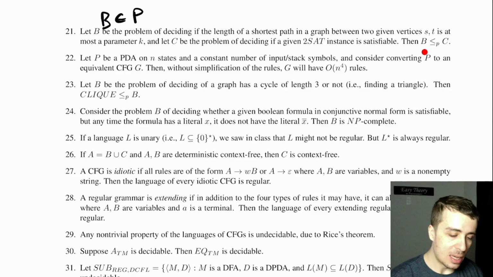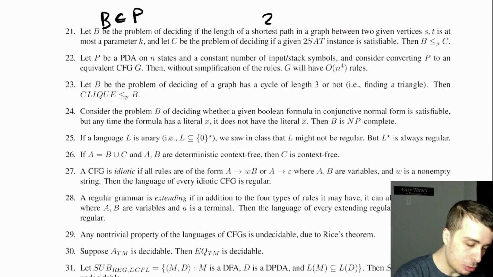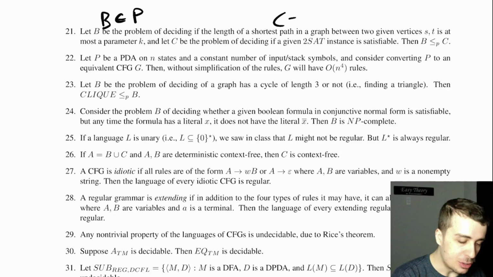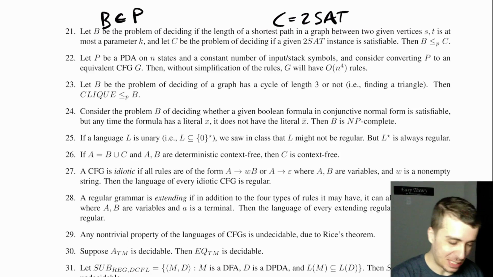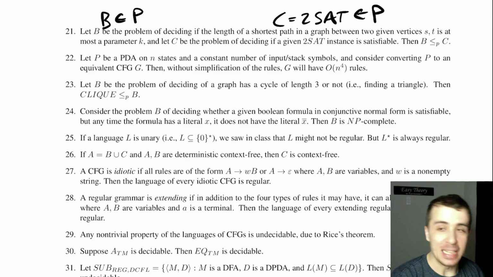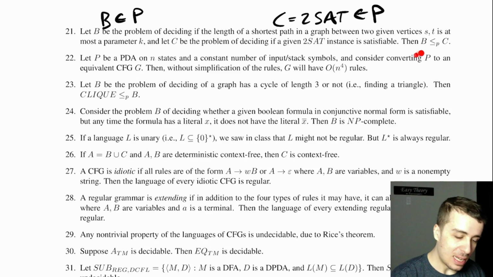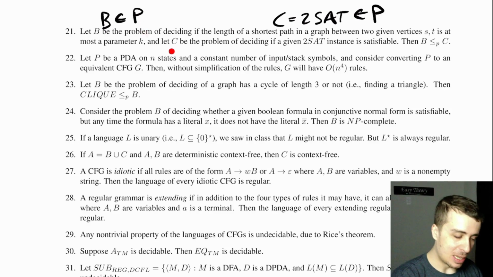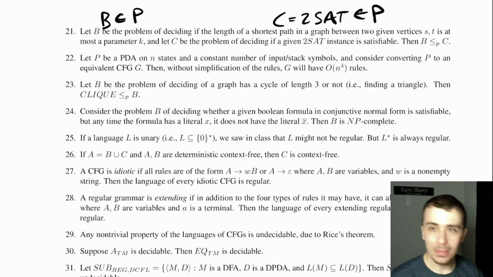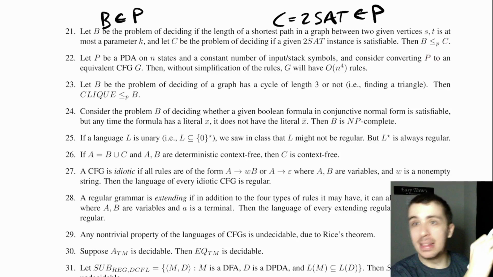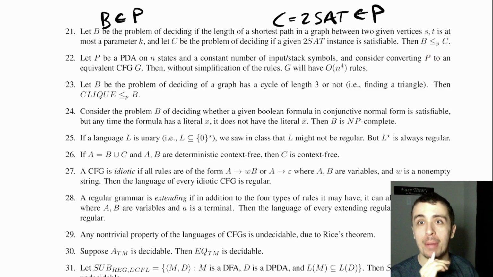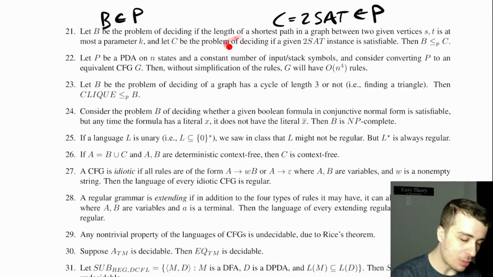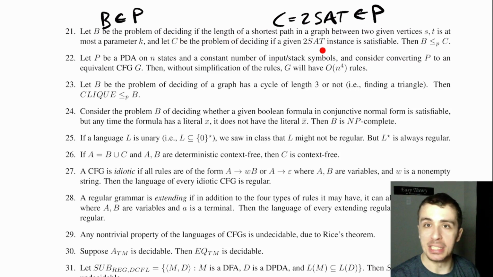Let C be the problem of, given a 2SAT instance, is it satisfiable. Then B reduces to C. So C is equal to 2SAT. It's just another phrasing of 2SAT, and that is in P. So here, what you can do, it does reduce to it because both of them are in P here. So the reduction can actually just make the 2SAT instance automatically from the graph, and because you have a graph here, you can make a 2SAT instance from it.